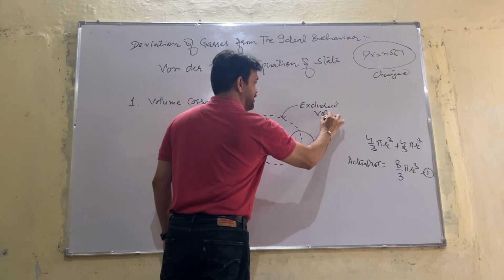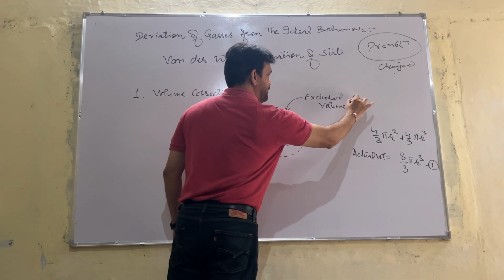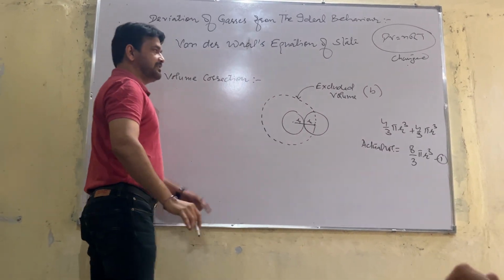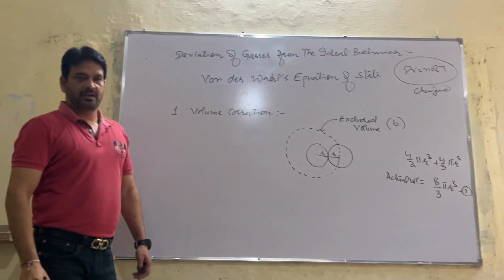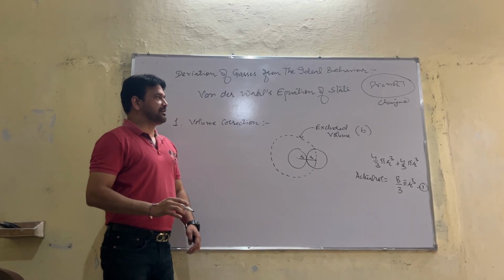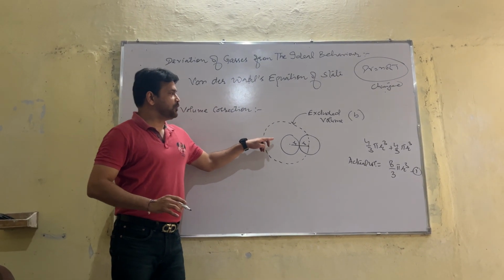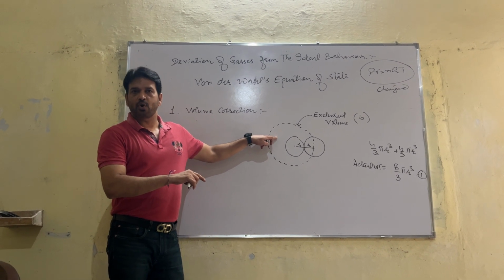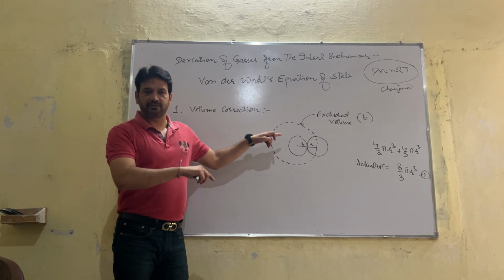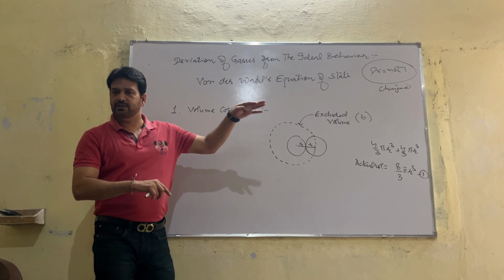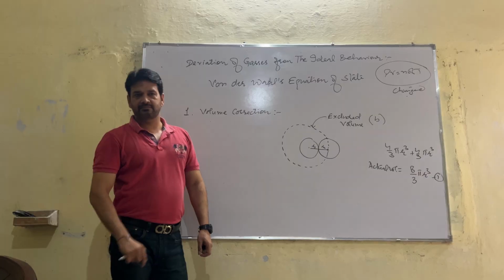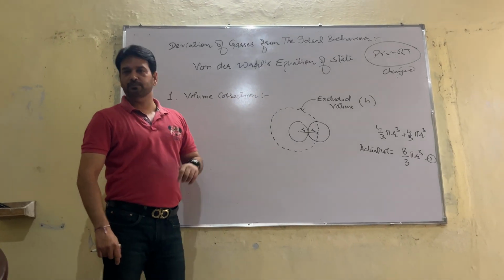Excluded volume is generally represented by b. And what do we mean by excluded volume? Excluded volume is that volume of the total volume in which the other gas molecules cannot enter. This is the restricted volume.